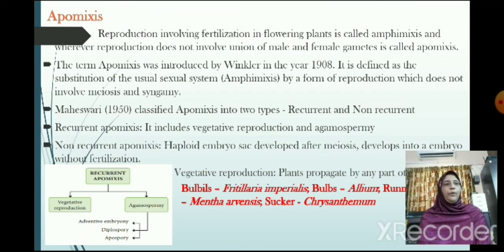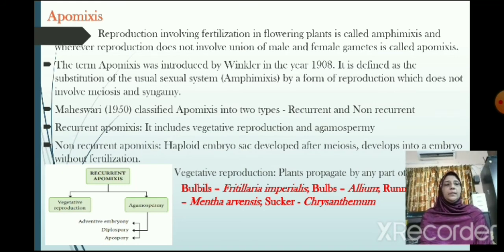Reproduction involving fertilization in flowering plants is called amphimixis, and reproduction that does not involve union of male and female gametes is called apomixis. The term apomixis was introduced by Winkler in the year 1908. It is defined as the substitution of the usual sexual system, amphimixis, by a form of reproduction which does not involve meiosis and syngamy. Maheshwari, Indian scientist, in 1950, classified apomixis into two types, recurrent and non-recurrent.